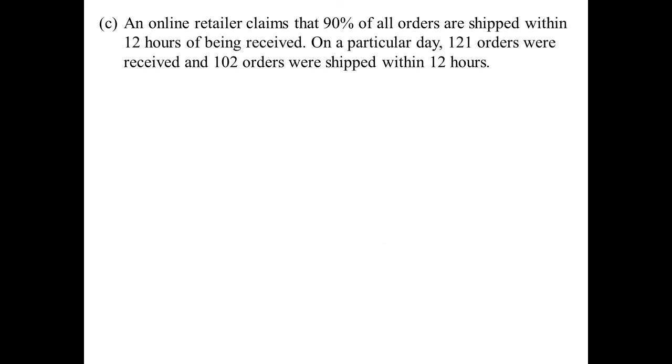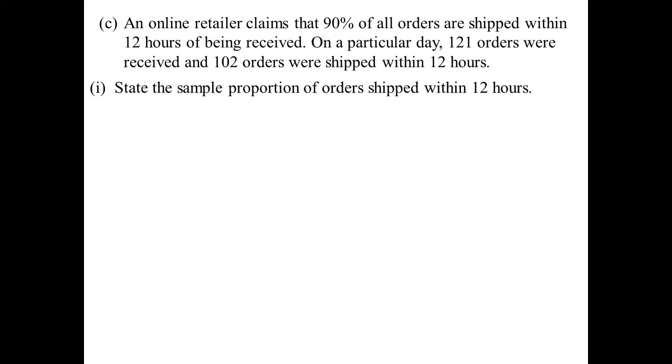An online retailer claims that 90% of their orders are shipped within 12 hours of being received. Now, on a particular day, 121 orders have been received, and 102 of those were indeed shipped within 12 hours. So what's the sample proportion, so not the population proportion, but the sample proportion of the orders shipped within 12 hours?